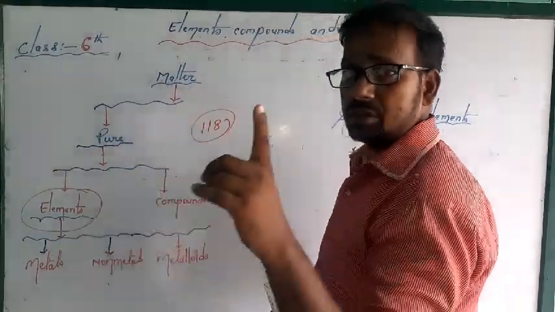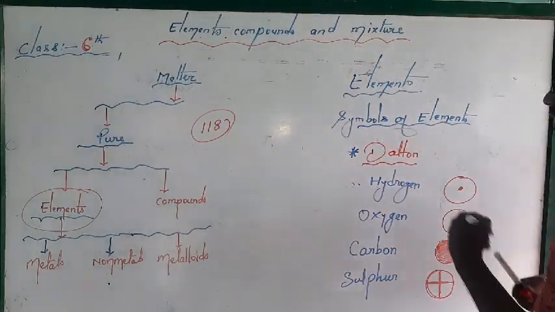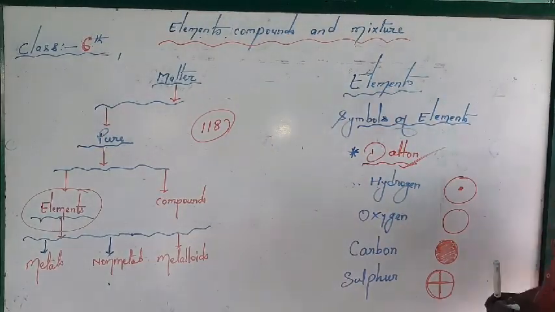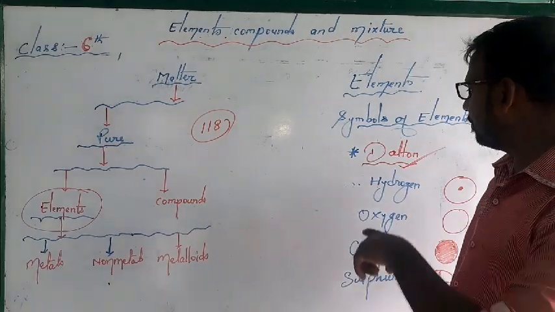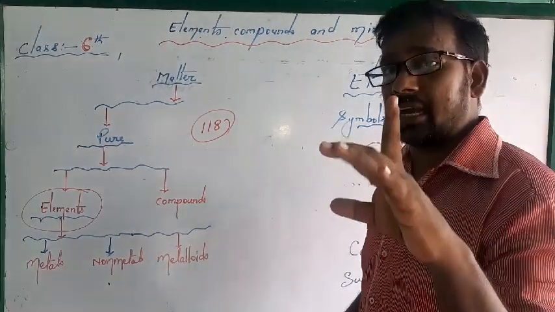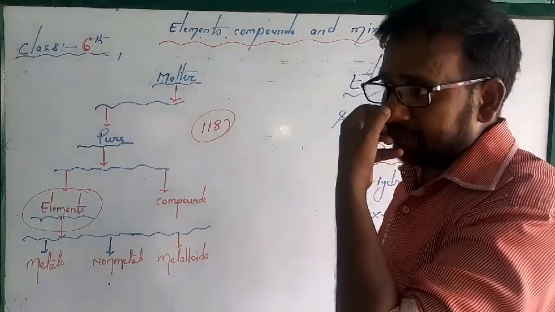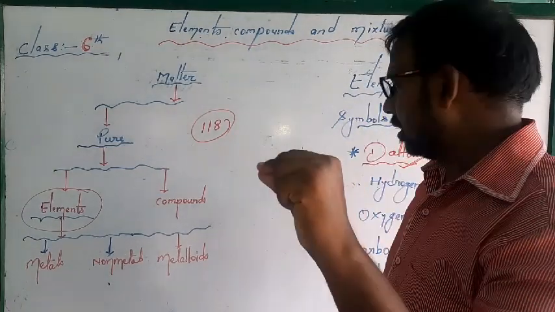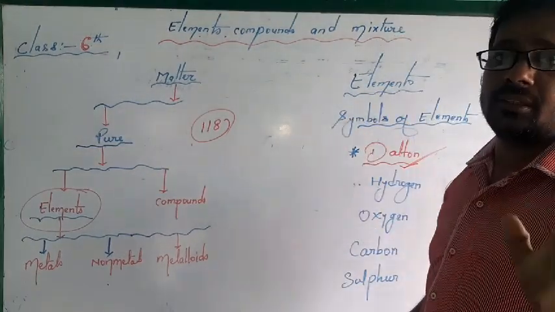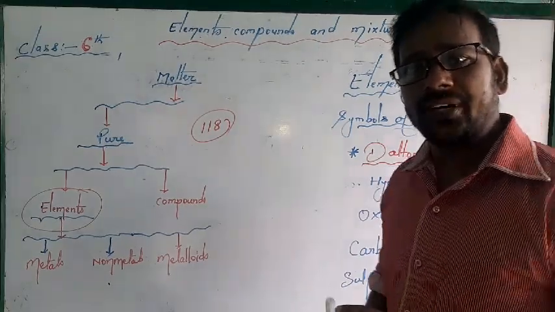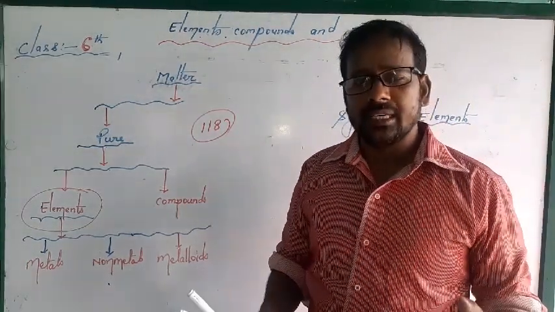The first scientist to attempt this was Dalton. He attempted it for the first time and gave symbols of the elements. But it was very difficult to learn.